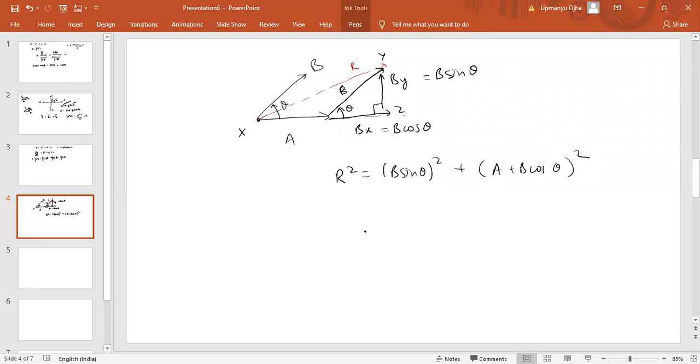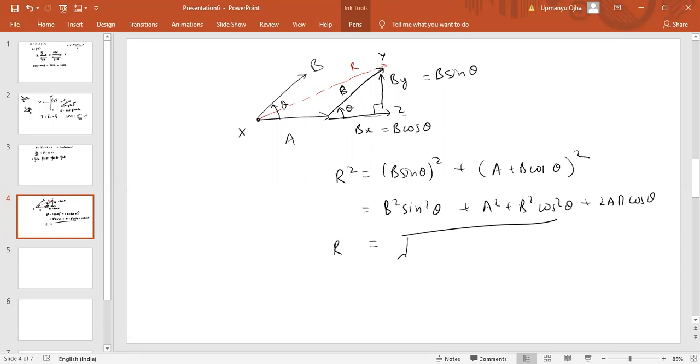We need to just open this bracket. We'll get B squared sin square theta plus A square plus B square cos square theta plus 2AB cos theta. We rearrange this equation, we'll get resultant magnitude equal to square root of A square plus B square plus 2AB cos theta. Theta is the angle between A and B vector. This is known as the parallelogram law of vectors addition.